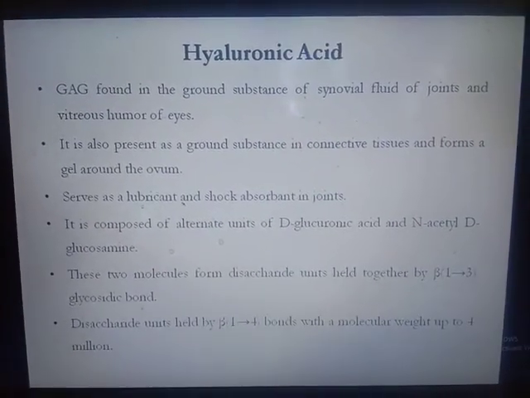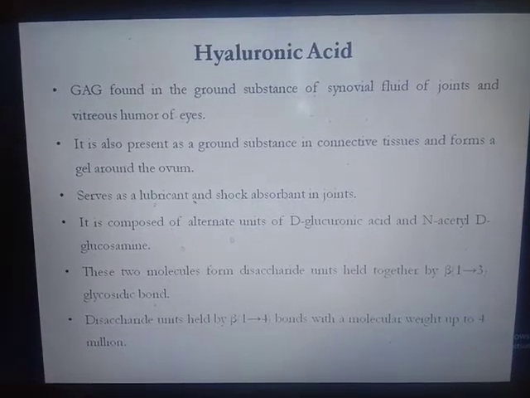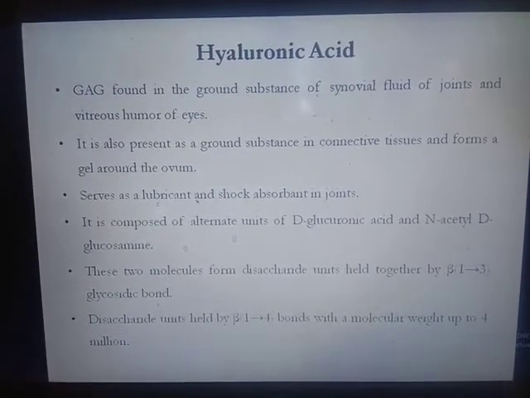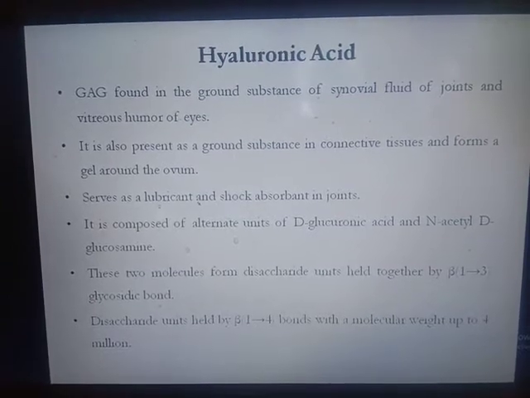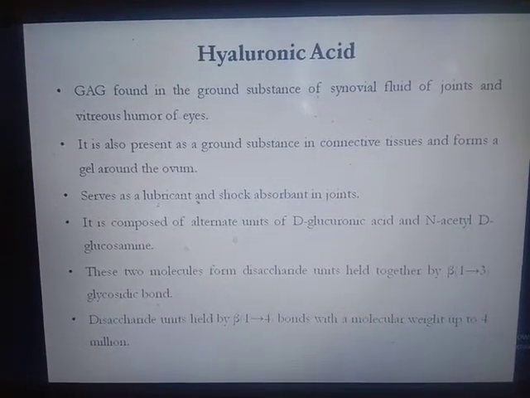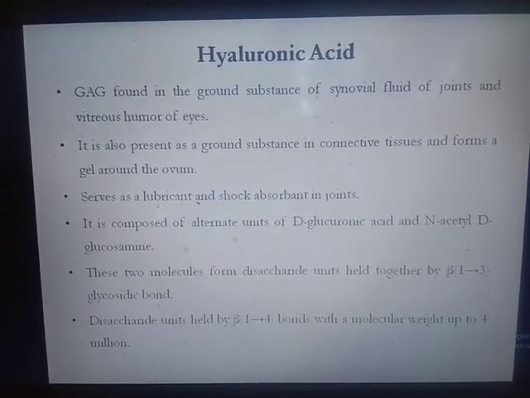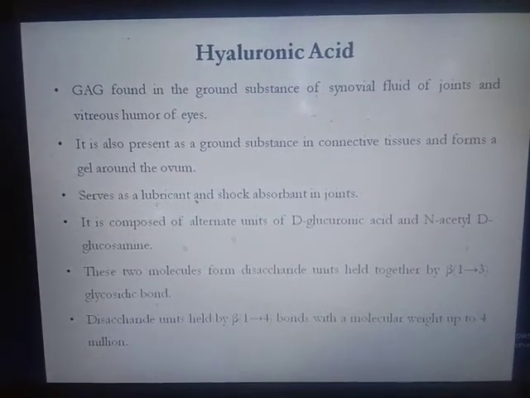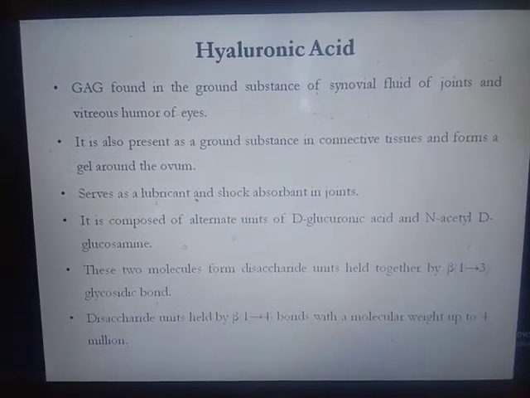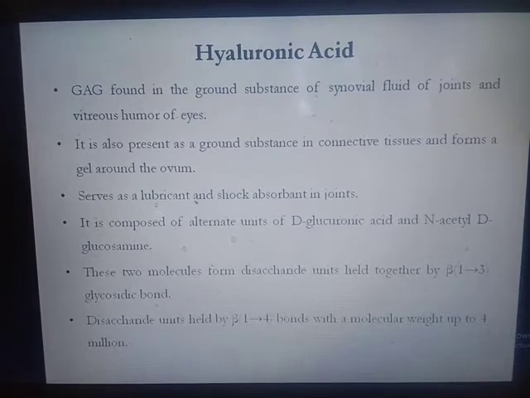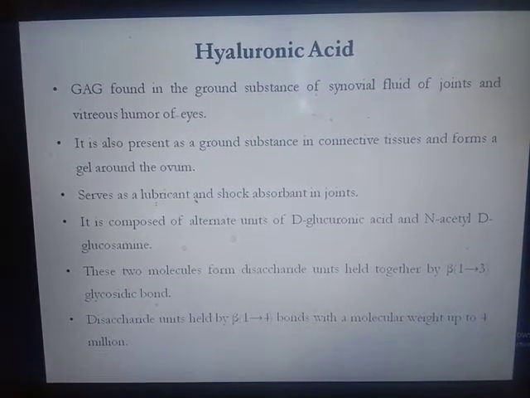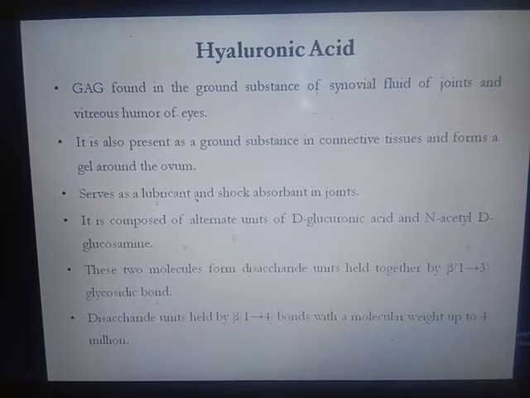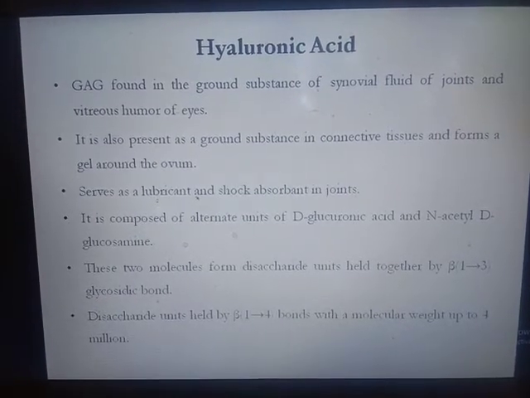The first heteropolysaccharide, or first glycosaminoglycan, is hyaluronic acid. Hyaluronic acid is found in the ground substance of synovial fluid of joints and the vitreous humor of the eye. It is also present as a ground substance in connective tissue and forms a gel around the ovum. Hyaluronic acid serves as a lubricant and shock absorbent in joints.